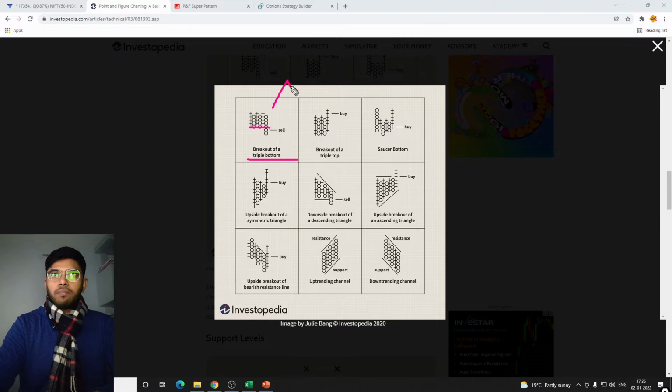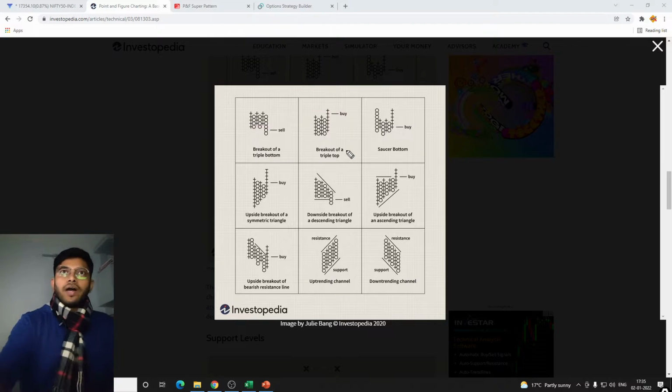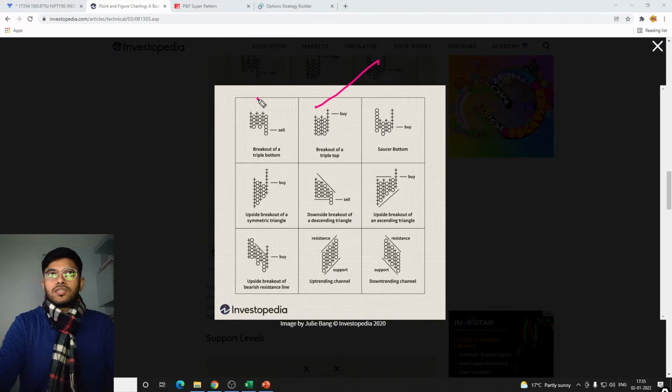Again, the price goes up, down, up, down. So one, two, three. If a triple bottom is formed here, with the price coming thrice here, and it breaks on the downside, then you sell there. If there is a triple top, then you buy.